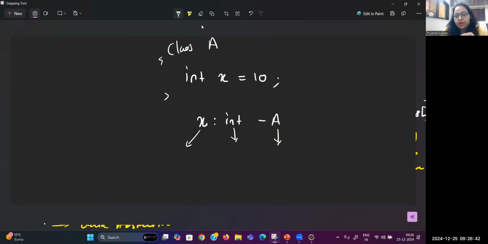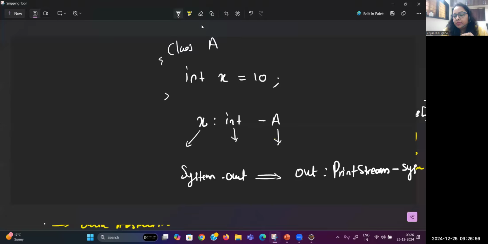Similarly, whenever you are writing System.out, you get this pattern: out colon PrintStream, and there is a hyphen and System. Let me tell you how to read this. Out is a variable, but this time I will say it is a reference variable. What is the difference between a basic variable and a reference variable? Any variable that returns a basic primitive type, like int or float, is called a basic variable.